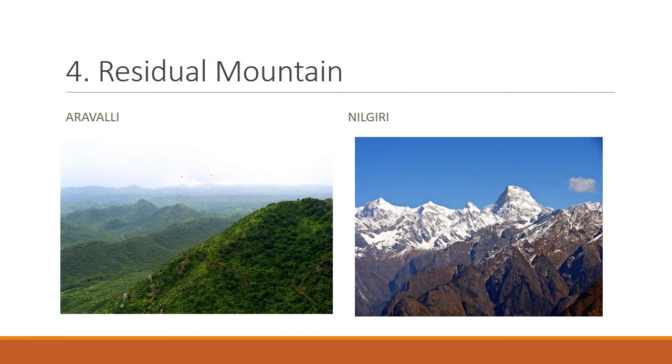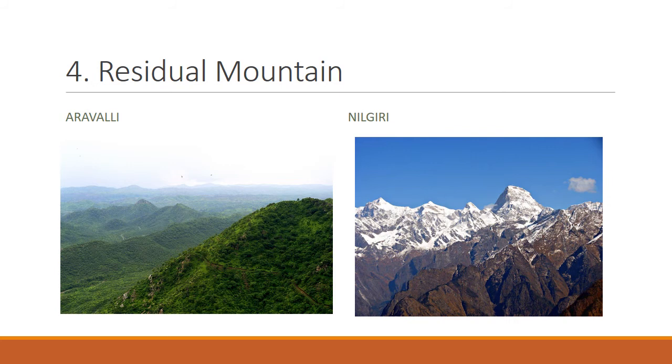The fourth type is residual mountain. From the name, we can get the idea that residual means the things which reside after everything goes away. But what goes away here? Here, the things which are formed from the residue withstand the erosion. Over the years, there have been various forces which have formed the earth. Now, when the erosion takes place, there may be soft structures and there may be hard structures like rocks.